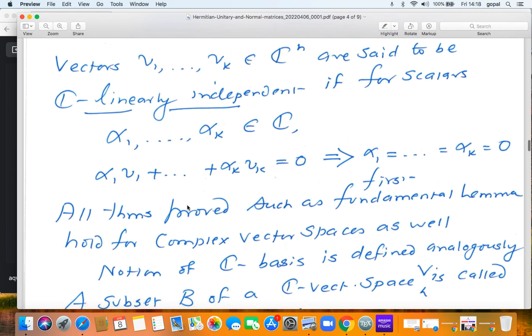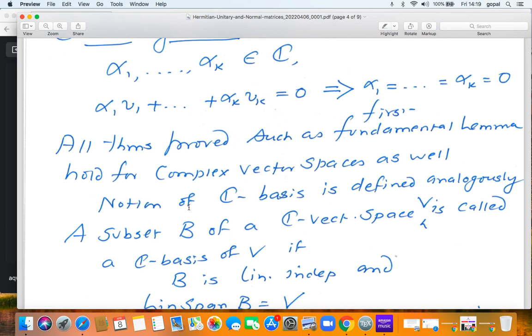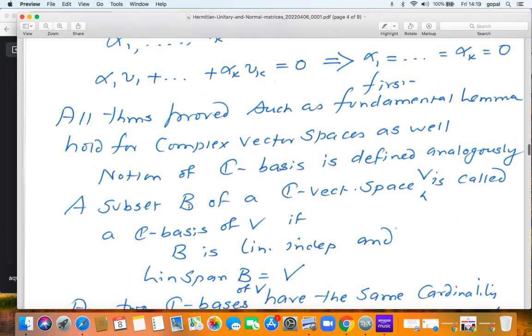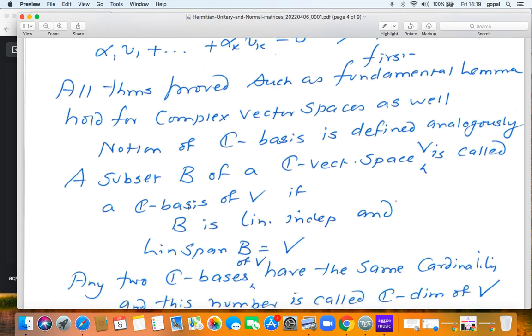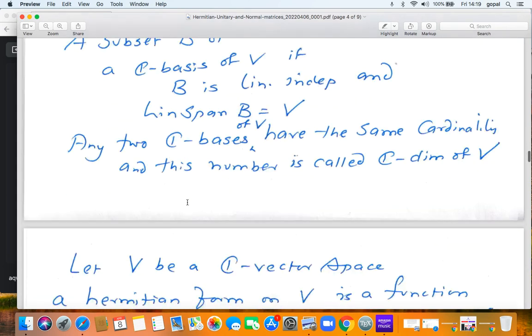Even the first fundamental lemma goes through for complex vector spaces as well. A subset of a complex vector space is called a basis if it is linearly independent and its linear span is the whole of V. Any two bases have the same cardinality. All this simply goes through verbatim for complex vector spaces.